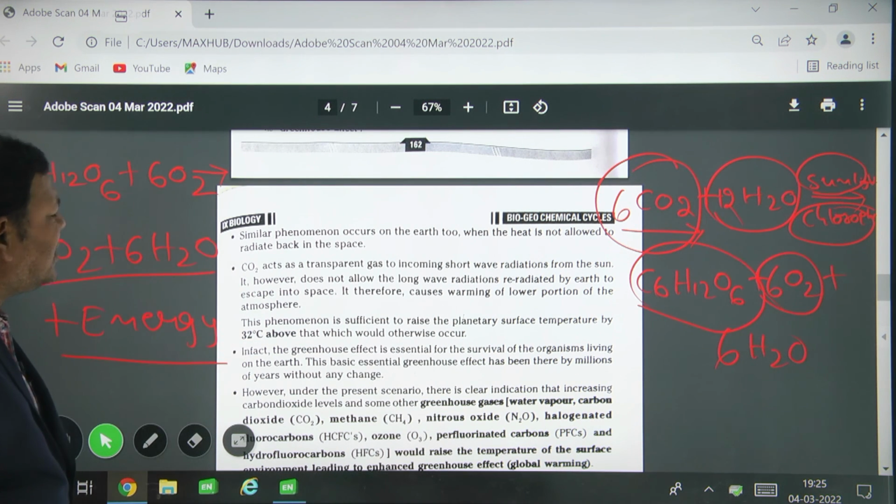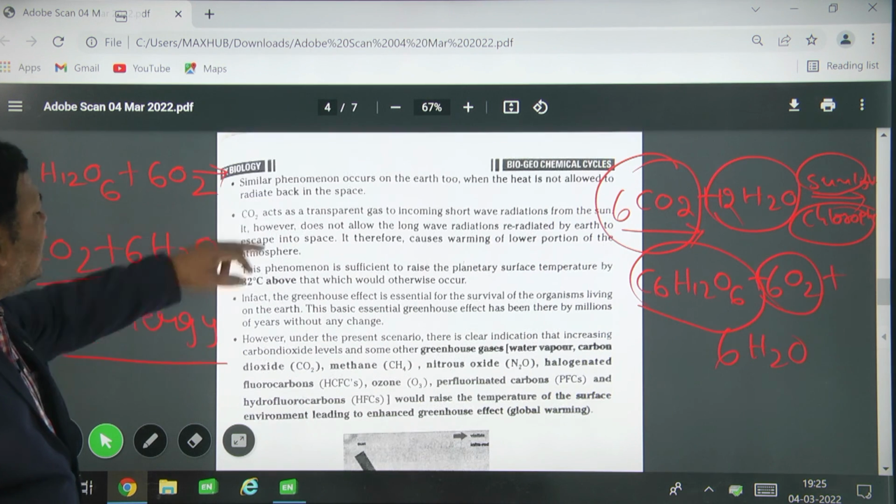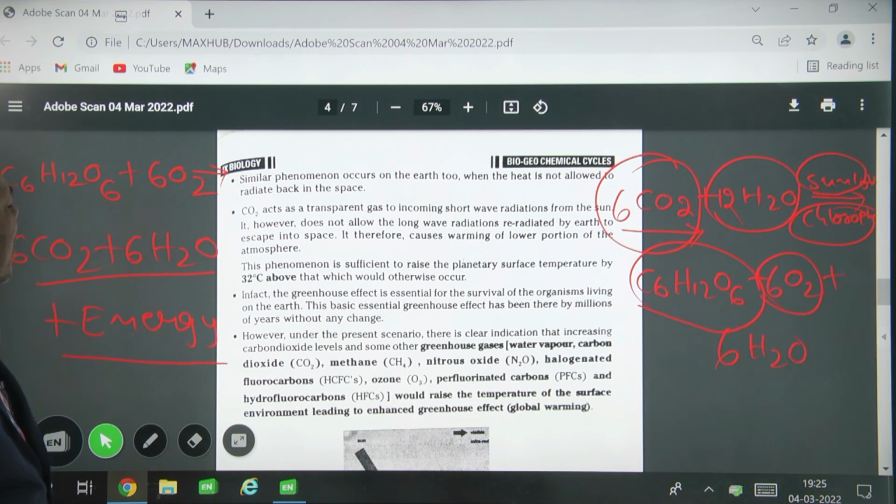This phenomenon is sufficient to raise the planetary surface temperature by 32 degrees above that which would otherwise occur. In fact, the greenhouse effect is essential for the survival of organisms living on the earth.